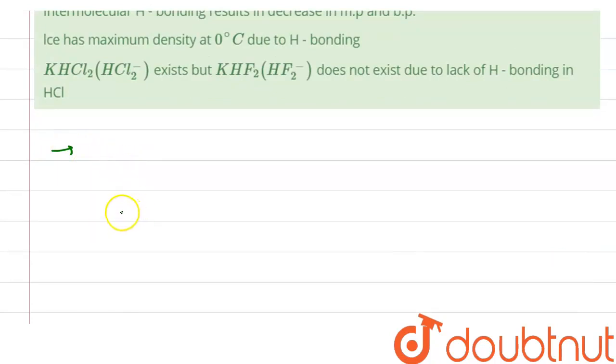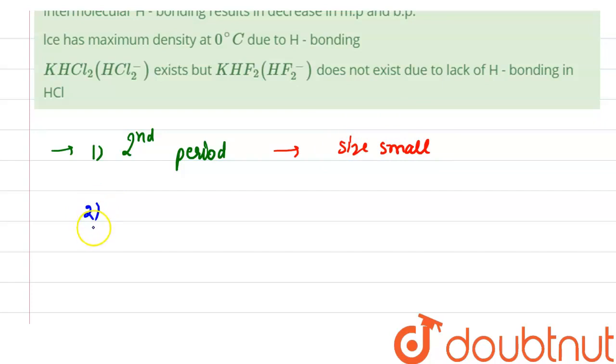There are some limitations for a molecule to form a hydrogen bond. First, the atom must be of the second period, meaning the size of the atom should be small. Why should it be small? As we know, as we move down the group, the size of the atom increases, meaning covalent character also increases here. That's why the size of the atom should be small.